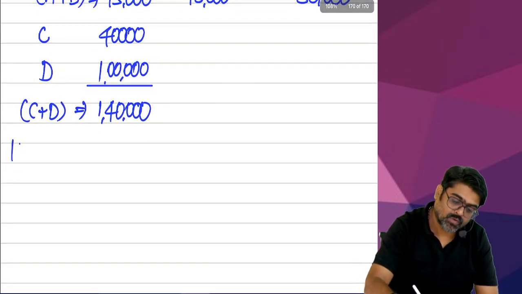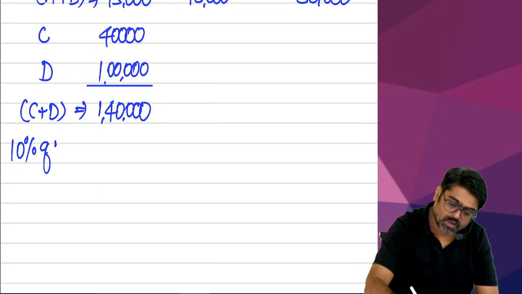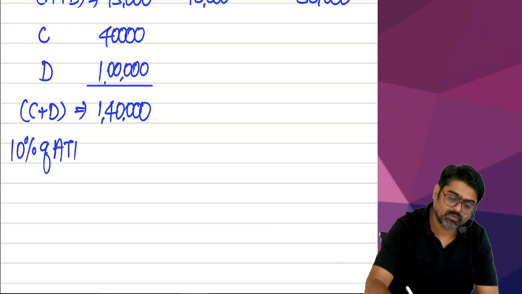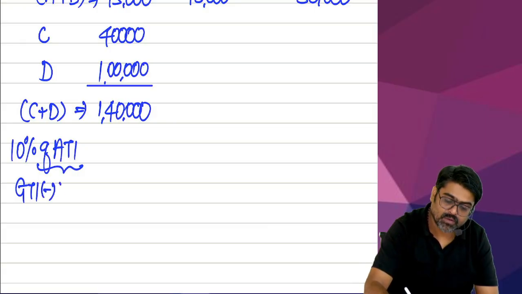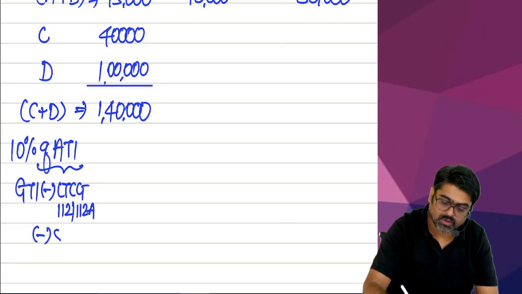So first you will have to calculate 10% of your adjusted total income. Sir, what is adjusted total income? You will take GTI. From that you will reduce LTCG under 112 as well as 112A. And from that you will reduce STCG under 111A.